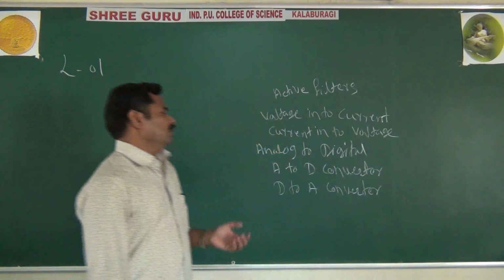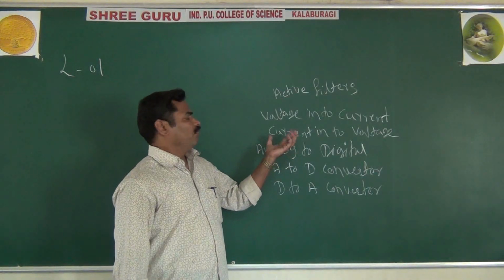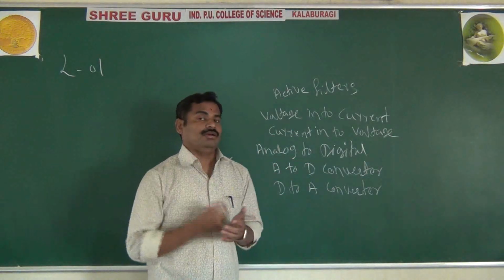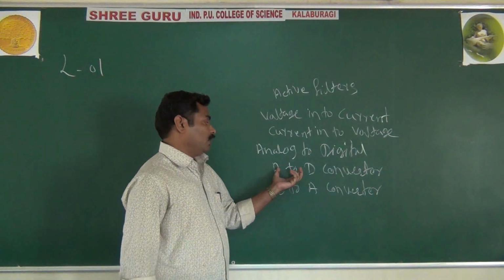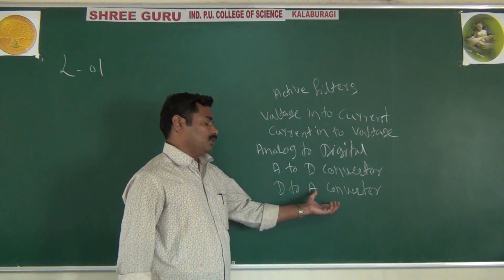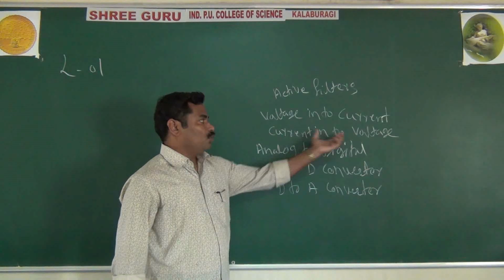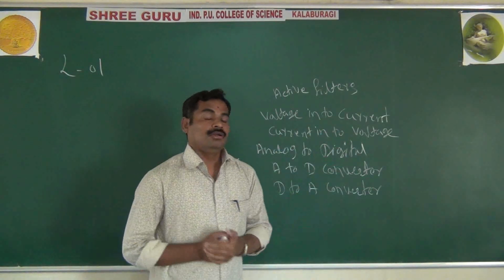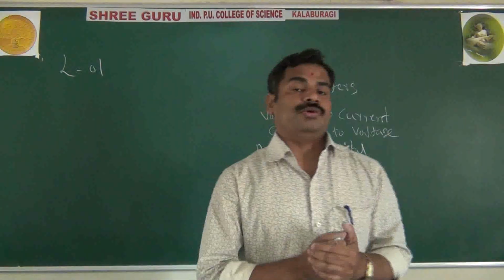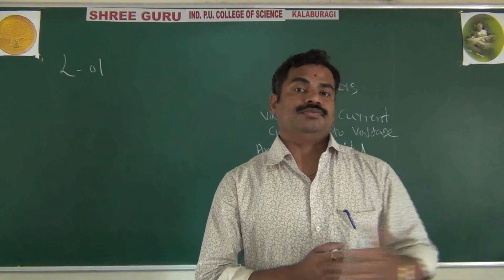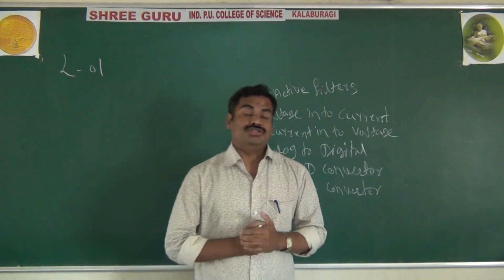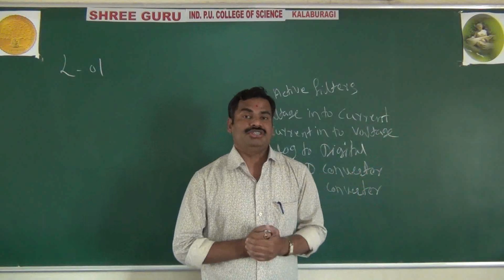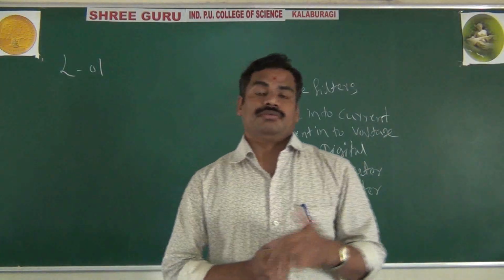By using op-amp, we can convert analog to digital signal or digital to analog signal, or current into voltage or voltage into current. It is also used as a scale changer or sign changer.